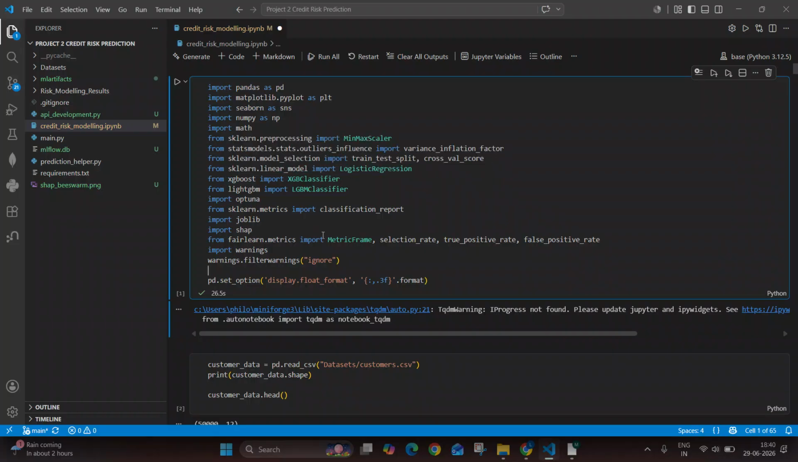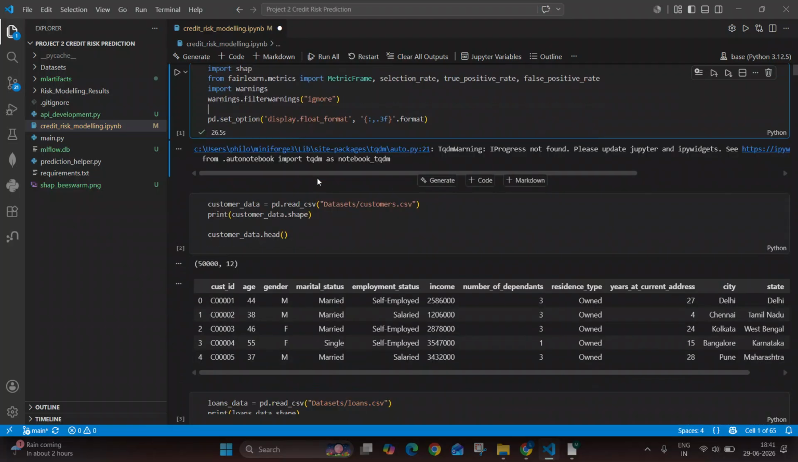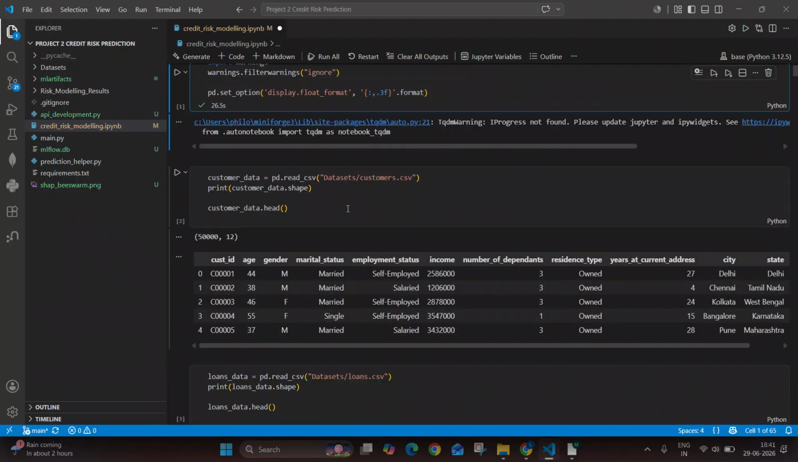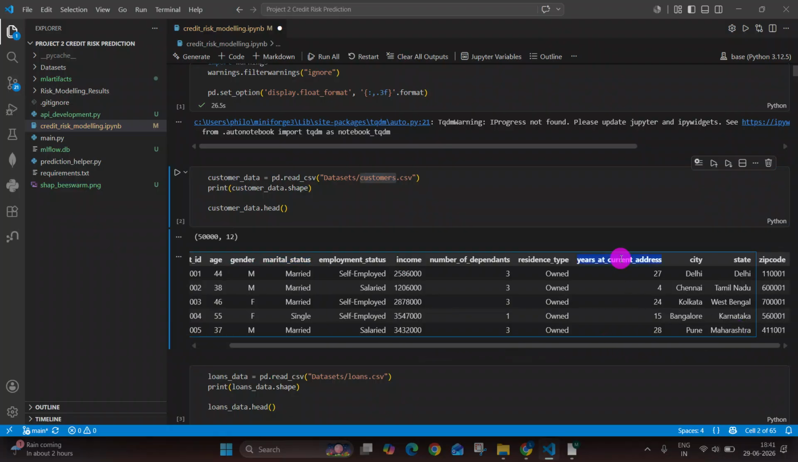You can see that in the first cell we have imported all the libraries that we are going to use, such as pandas, matplotlib, seaborn, numpy, sklearn, and statsmodels. So these are the different libraries that we have used. And in the preparation of this modeling, we have used three different data sets. The first is the customers data set. It contains data related to customers, such as customer ID, age, gender, marital status, income, the number of years they are staying at the current address, the city, state, and zip code.